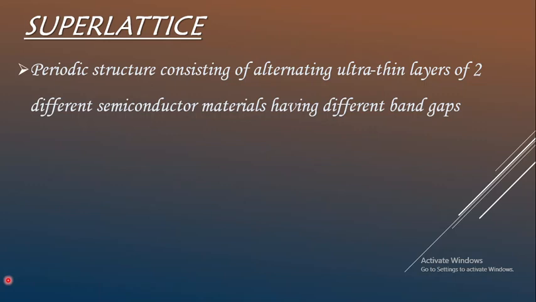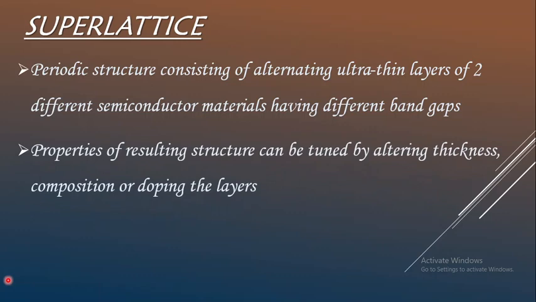Here also the same thing: we need materials having different band gaps and the layers are ultra thin. Their thickness is in the nanometer scale, and this is a periodic structure, so it continues alternatingly. Different layers of different band gap semiconductors with thickness of nanometers, repeated periodically, give us a superlattice.